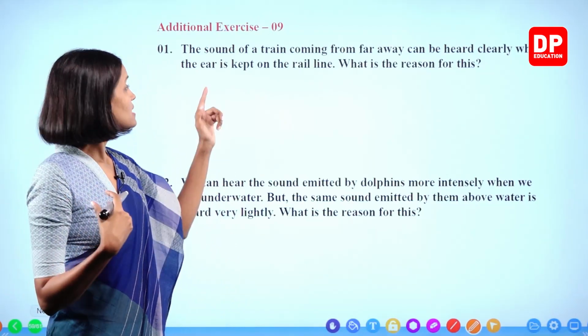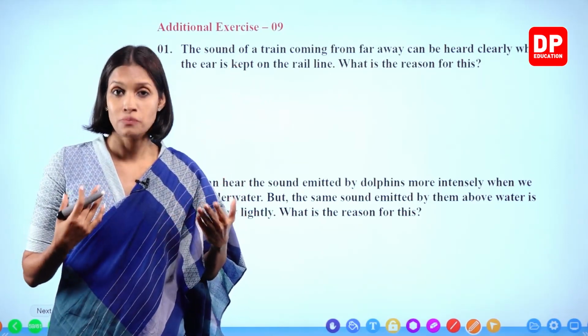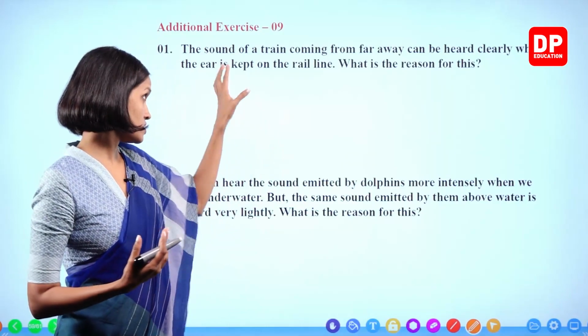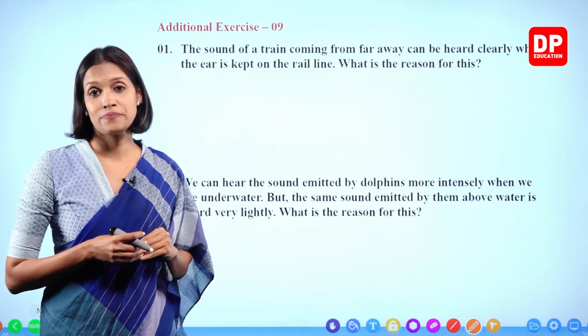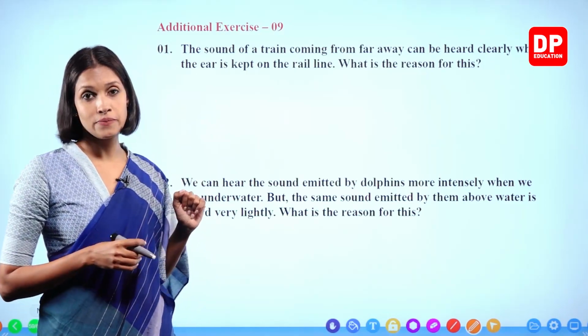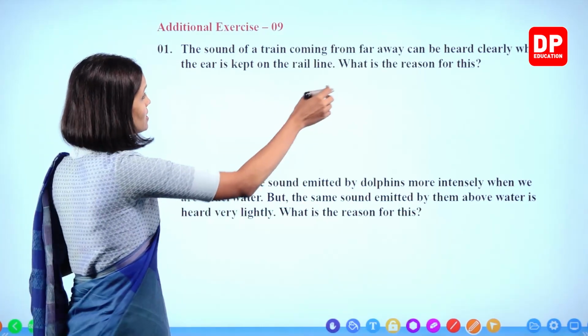What is the reason? Because rail line is made up of metals. Metal is solid. So through solid, sound travels faster than through the air. That is why we can hear it better and faster.